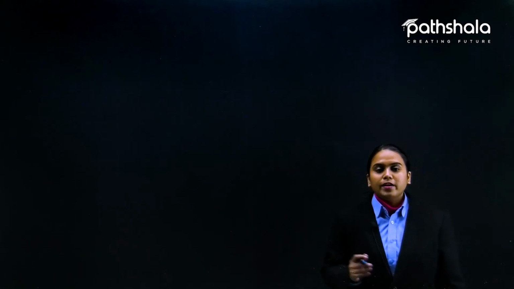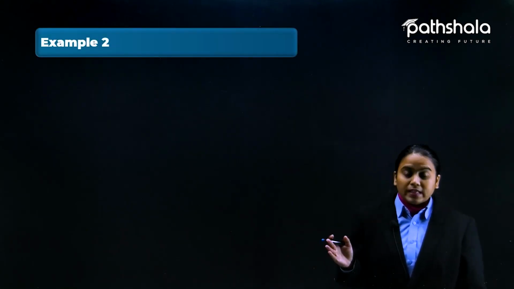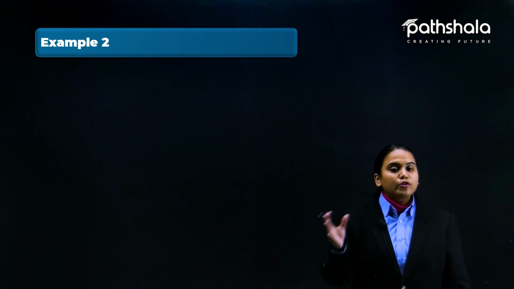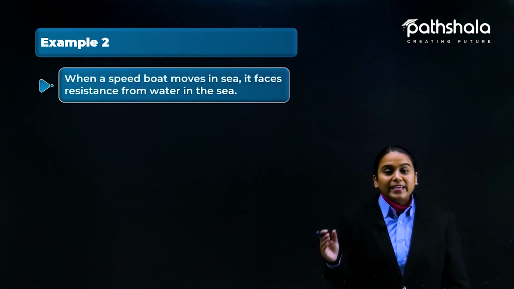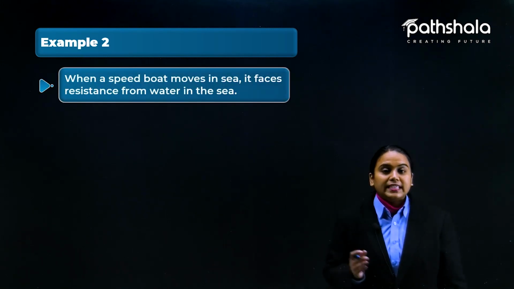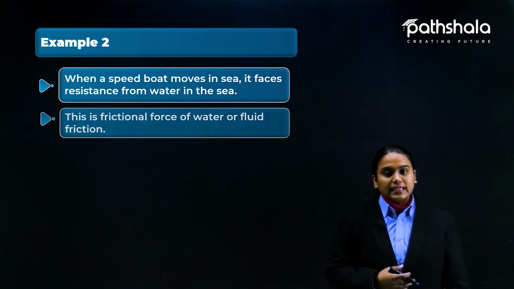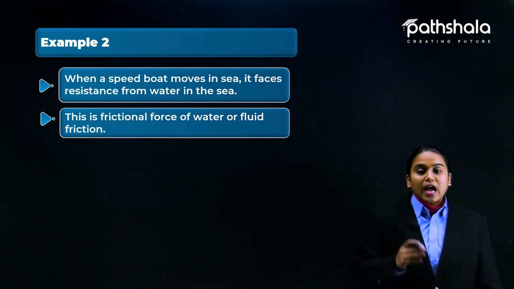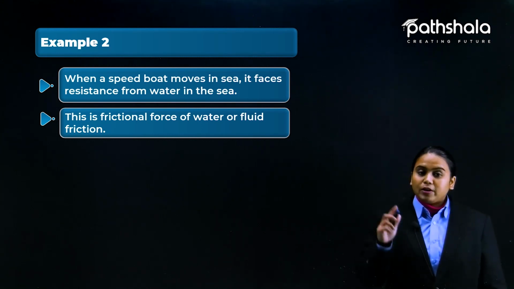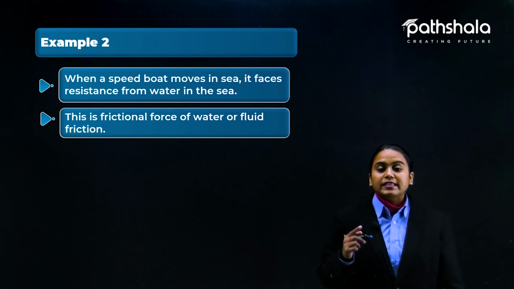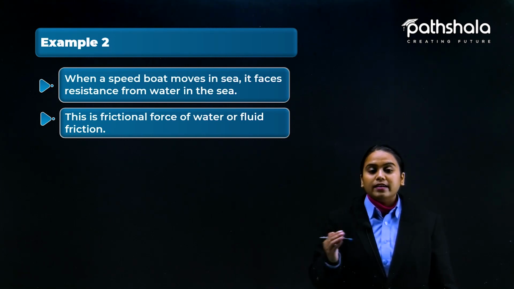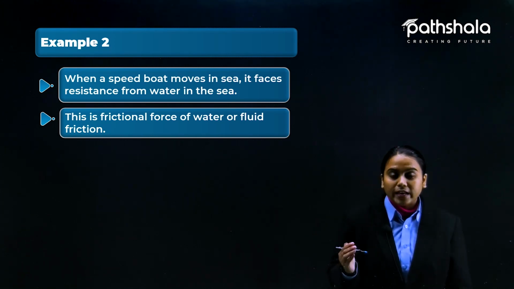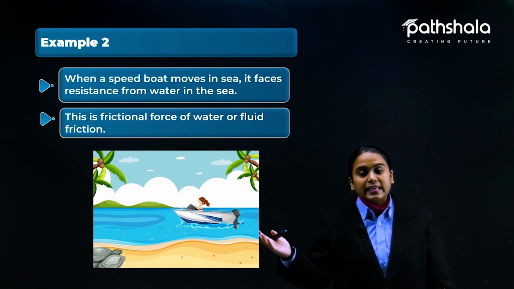After example 1, we have example number 2, which is also related to fluid friction. When a speedboat moves in the sea, it faces resistance from the water. The frictional force provided by water is a fluid friction, because in the earlier case also we saw that air provides resistance to the flow of the aeroplane.